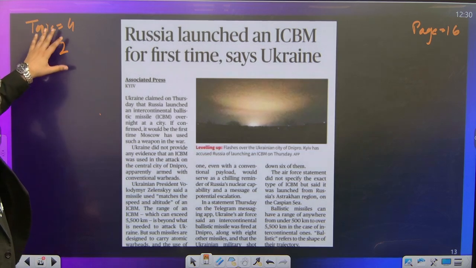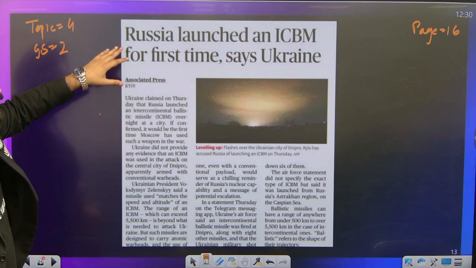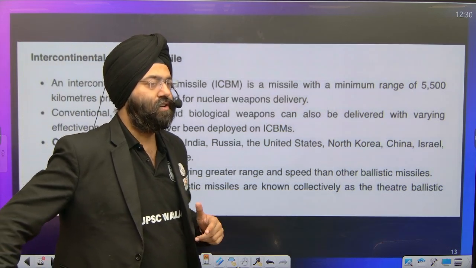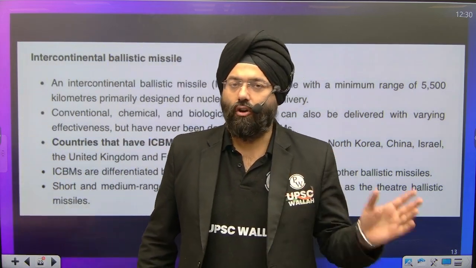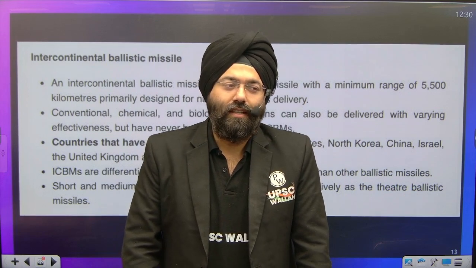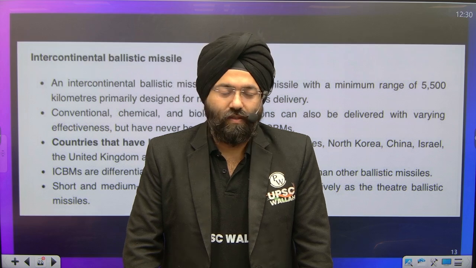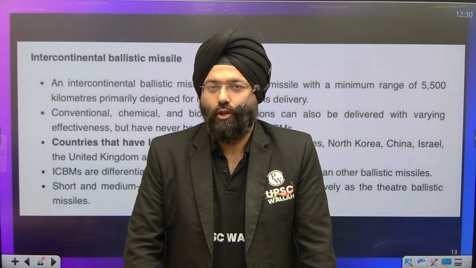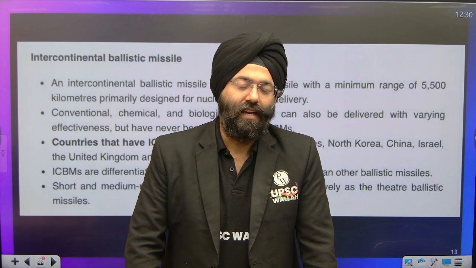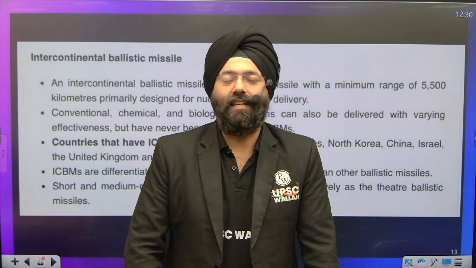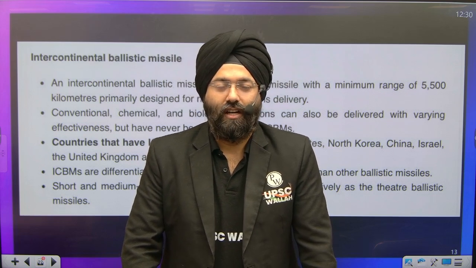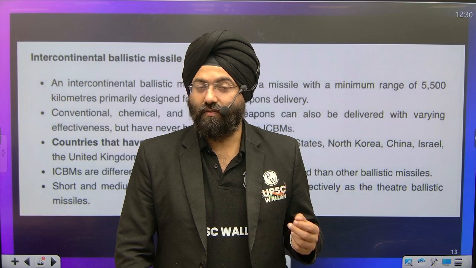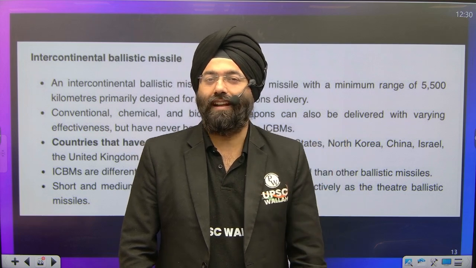Next is topic 4, GS2, page 16. Russia launched ICBM for the first time. Now this ICBM refers to intercontinental ballistic missile. That means very long range missiles. Now this has been said by Ukraine, because the United States granted Ukraine permission to use long-range missiles against Russia. Russia is testing its ICBM also. Now this is said by Russia, that they are ready in case any conflict occurs. So that is why Ukraine says that, see, Russia has used or is testing the ICBM.